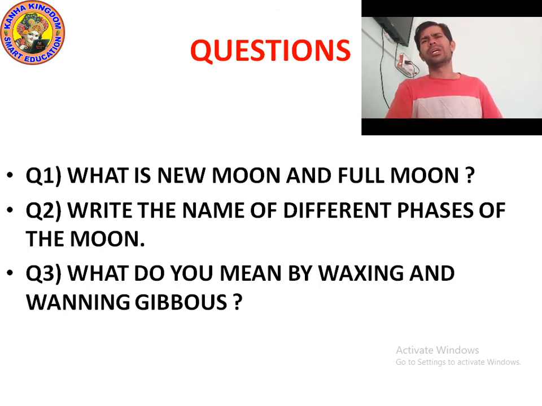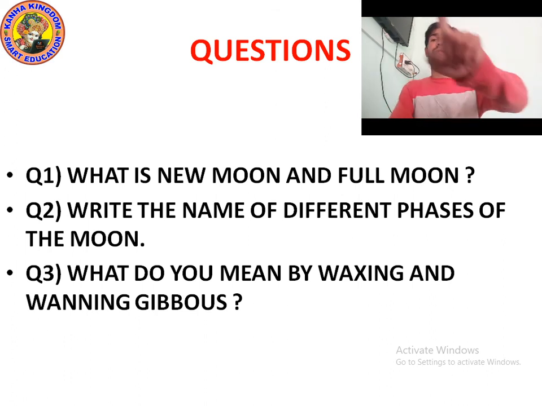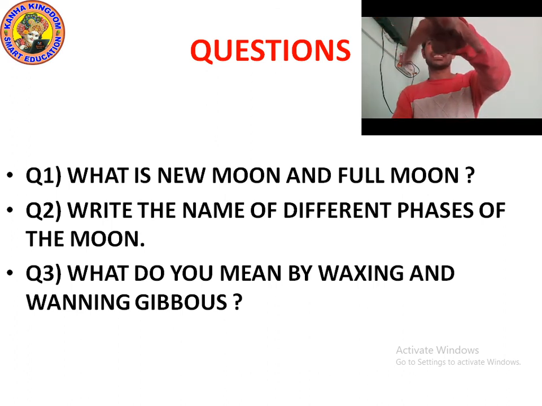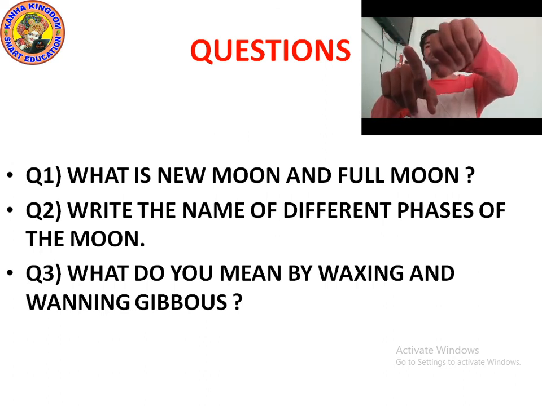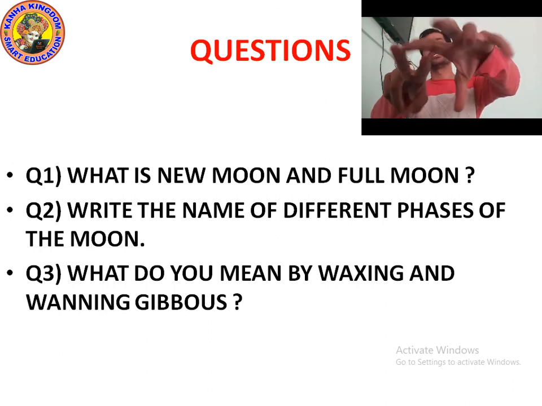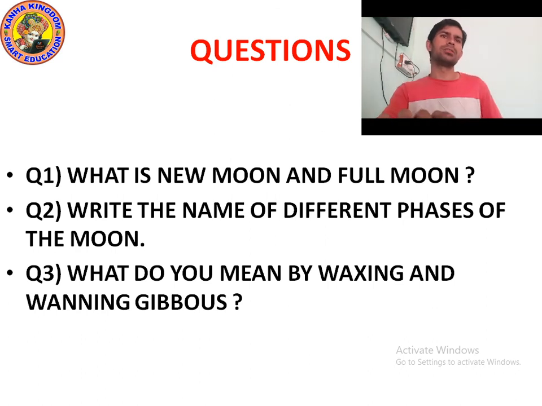Now, question number two: write the names of the different phases of the moon. There are different phases of the moon: new moon, waxing crescent, first quarter, waxing gibbous, full moon, waning gibbous, third quarter, waning crescent. These are the phases of the moon.